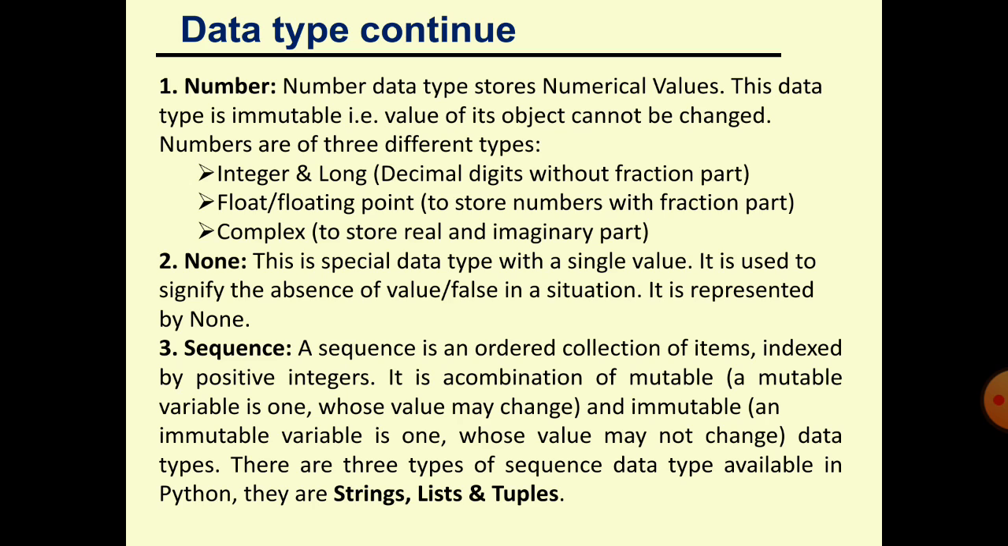Suppose there is a line of 10 students, each student having a proper place, 1 to 10, 10 to 1. In positive and negative both, from top to bottom and bottom to top, we can count it, we can access it.